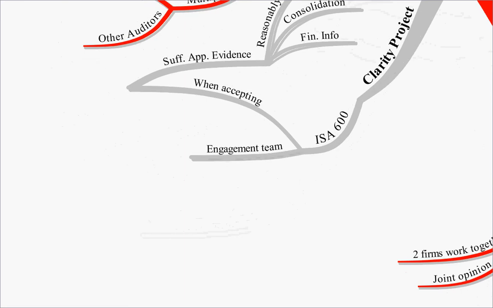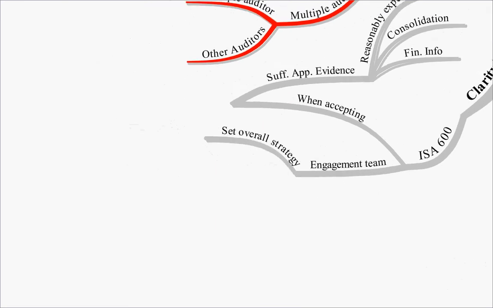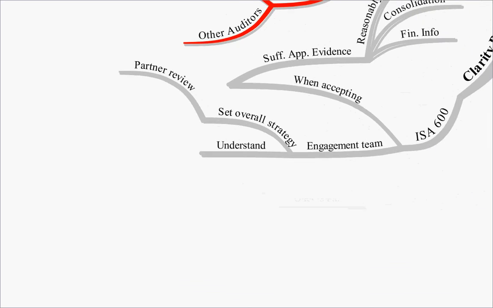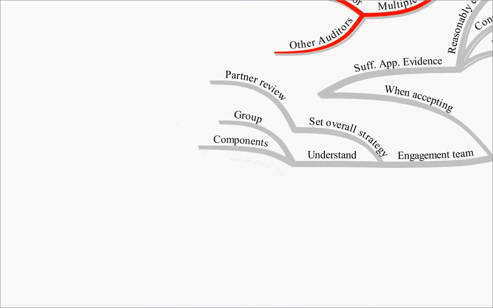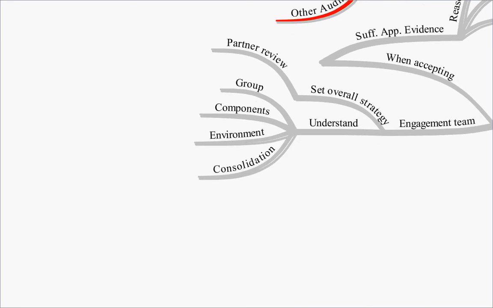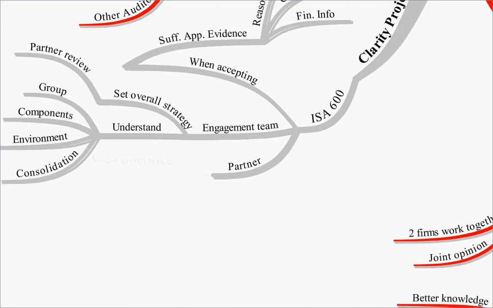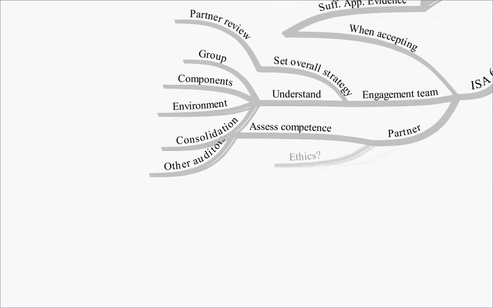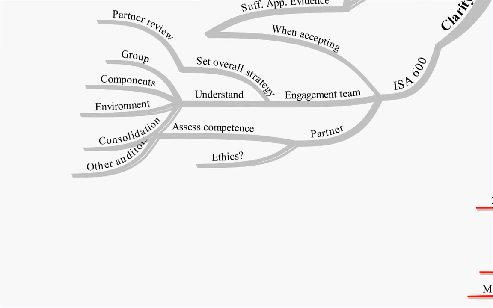The engagement team under ISA 600 must now set the overall strategy. The partner will then review this. They have to understand the group, the components, the environment, the consolidation. All of these things must be understood by the engagement team. The partner then assesses the competence of the other auditors and checks that the ethical guidelines have been adhered to.